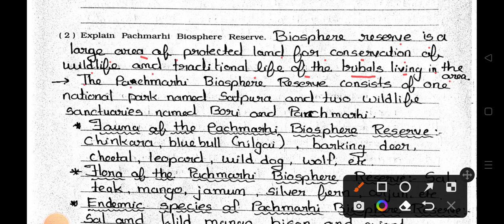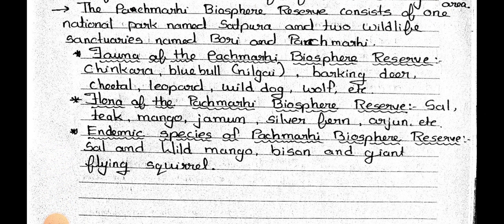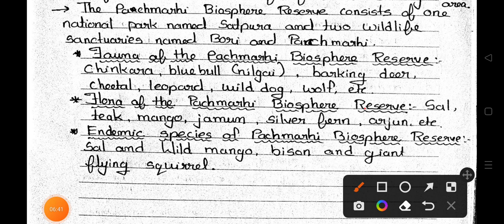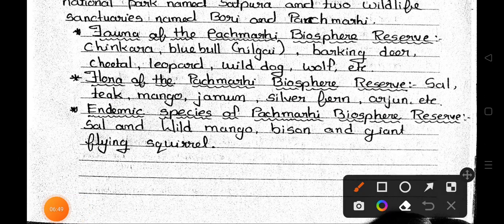The Panchmarhi Biosphere Reserves consist of one national park named Satpura and two wildlife sanctuaries named Bori and Pachmarhi. Fauna of the Panchmarhi Biosphere Reserves are Chinkara, blue bull, nilgai, barking deer, chital, leopard, wild dog, wolf, etc. Flora of the Panchmarhi Biosphere Reserve are sal, teak, mango, jamun, silver fern, arjun, etc. Endemic species of Panchmarhi Biosphere Reserves are sal and wild mango, bison and giant flying squirrel.